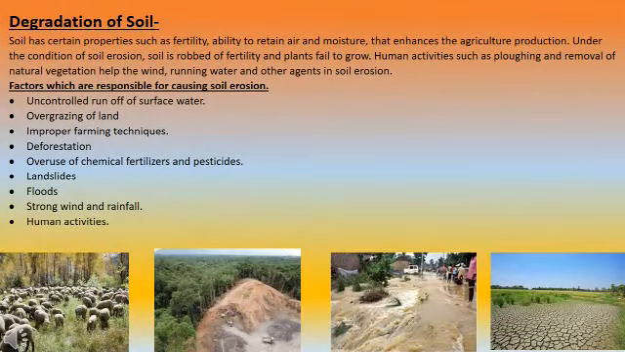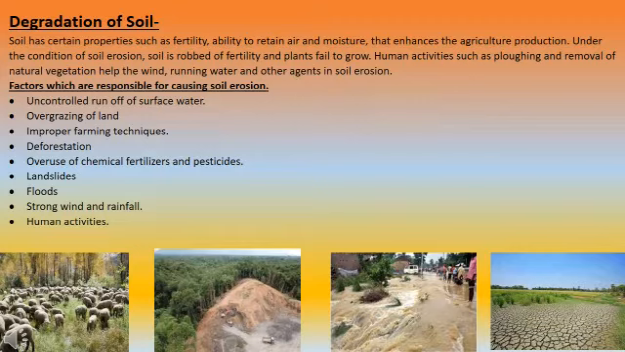Next in the module, we have the degradation of soil. Soil has certain properties, such as fertility and the ability to retain air and moisture, that enhance agricultural production. Under the condition of soil erosion, soil is robbed of fertility and the plants fail to grow. Human activities such as ploughing and the removal of natural vegetation help the wind, running water, and other agents cause soil erosion. Soil erosion means the top fertile layer of the soil runs off with the water, and this is because of the human activity that we are performing.